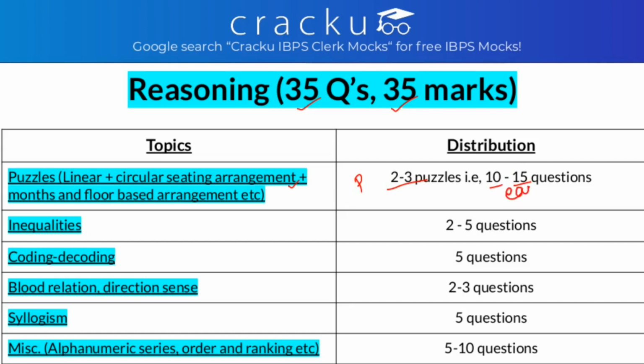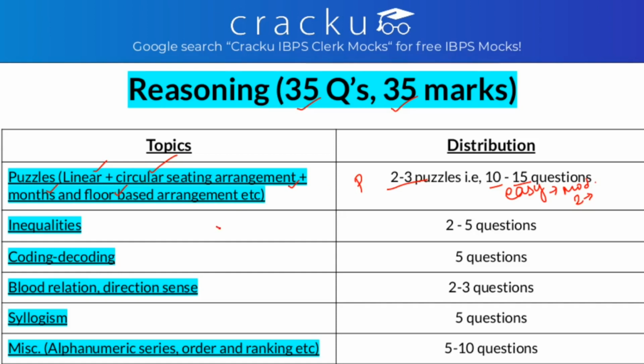They are of easy type and sometimes moderate. They have at least 2 variables. So you can practice them from now so that you can build up your speed. What types of puzzles do you get? They are linear sitting arrangement, circular sitting arrangement, month and date based, floor based and square sitting arrangement. These are the types of puzzles you have.